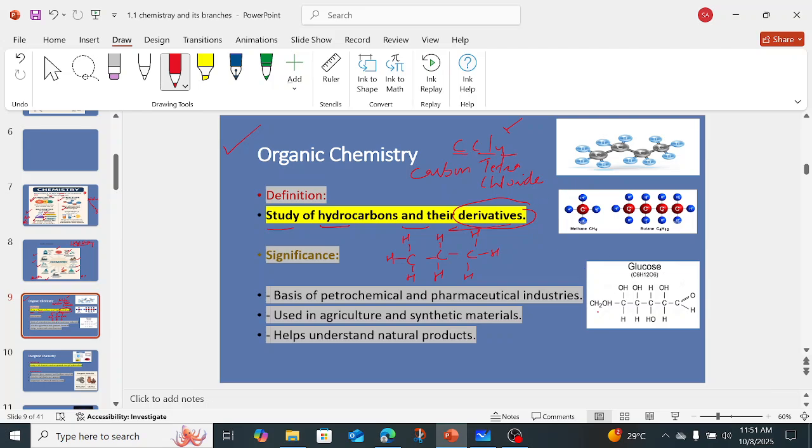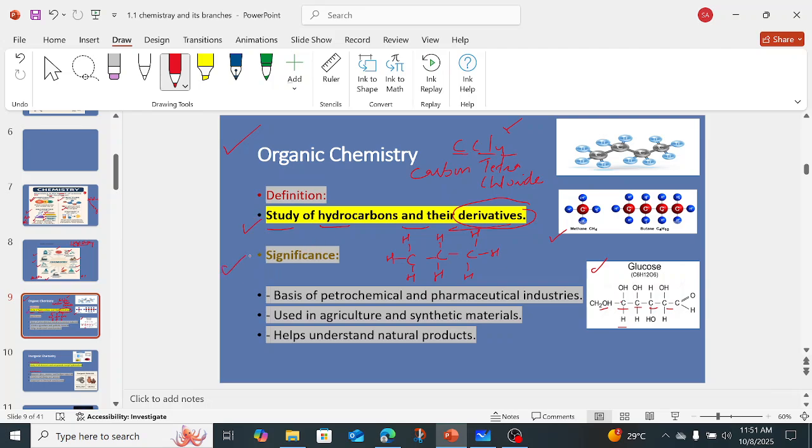Okay, now here you can also see other examples as well. The glucose. So you see the basic skeleton is carbon, carbon, carbon with hydrogen, but also other substituents can be present over there, like oxygen, like nitrogen, which change the functional group, right? Then we have, for example, methane, ethane, butane, hexane, heptane, alcohol, phenol. All are the organic compounds. So in short, what is organic chemistry? Study of hydrocarbons and their derivatives, right?